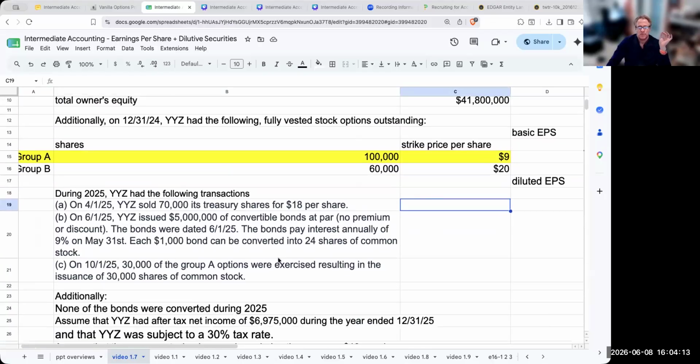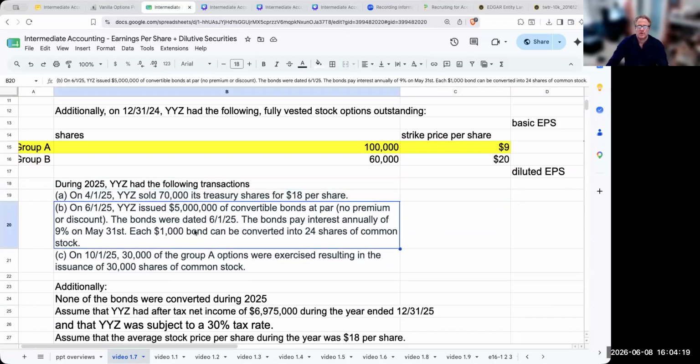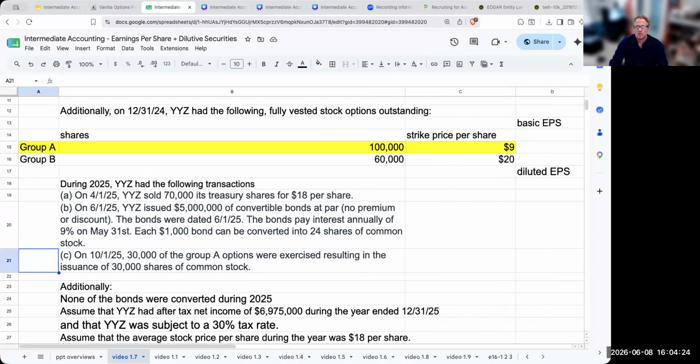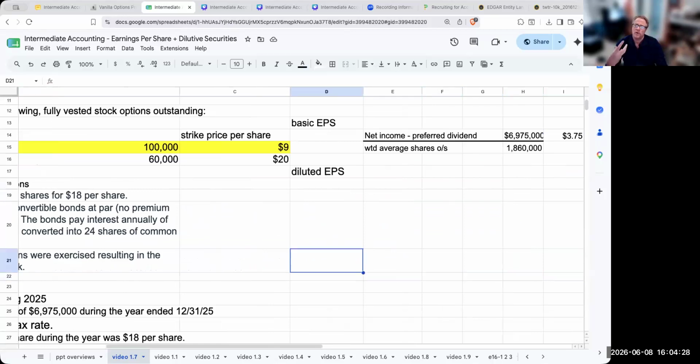Okay. First one I think I want to go through and look at: I'm not really concerned with the Treasury shares. We can go ahead though first and look at the bonds, right? So let's take a look at these bonds. What we need to go through and do is figure out what would happen if these bonds would have been converted, okay? And we could just assume they're going to be converted at year end.